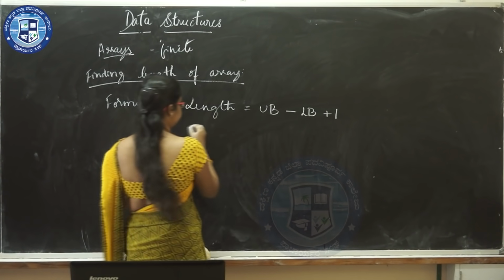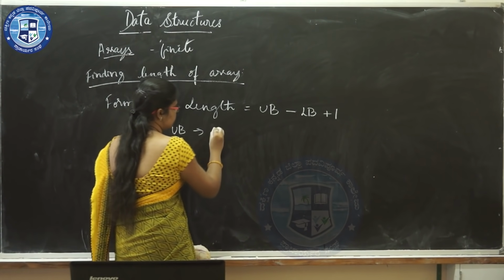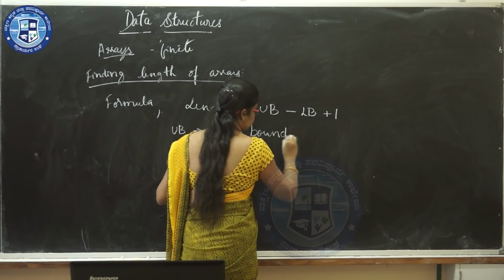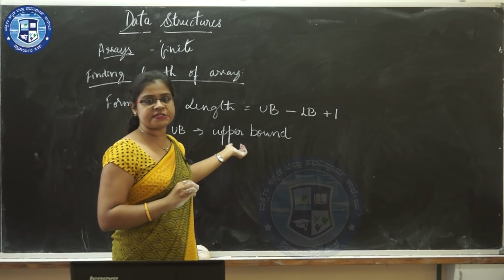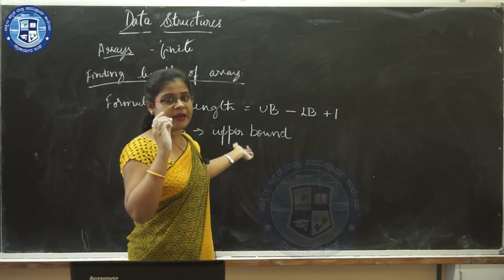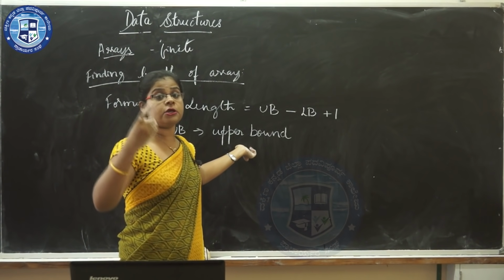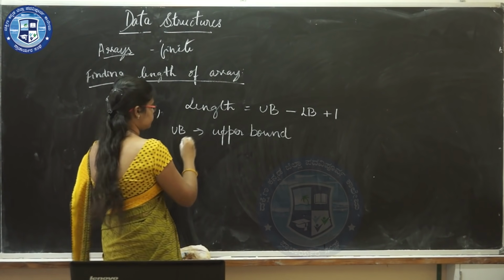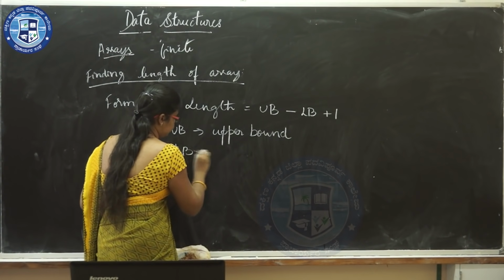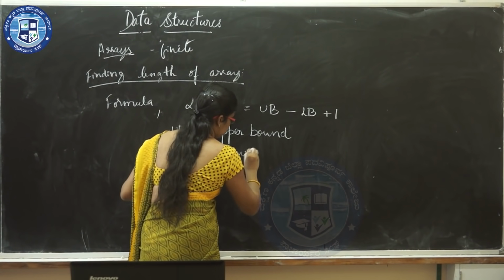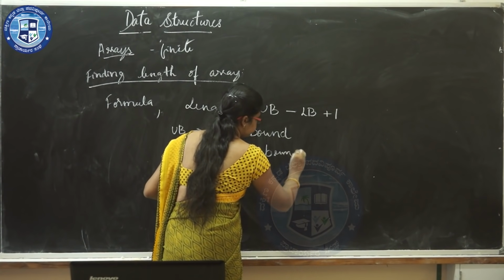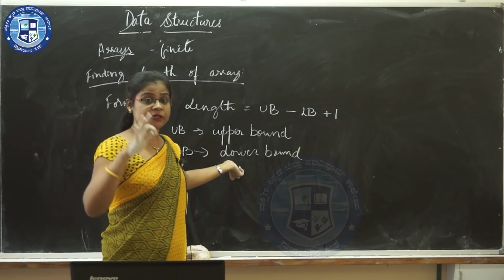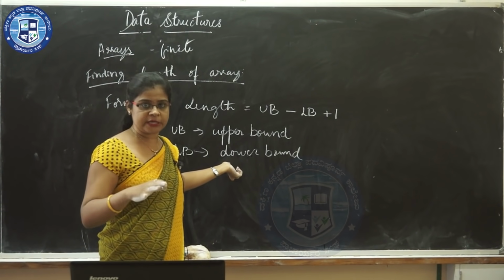UB means upper bound. Upper bound means the largest index, that is, the largest location in an array. LB is lower bound, the smallest index, that is the lowest location, the 0th location in an array.